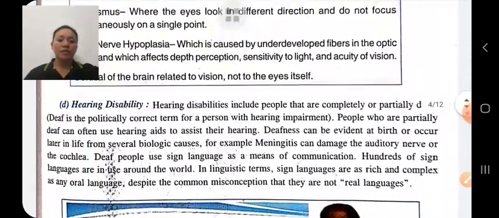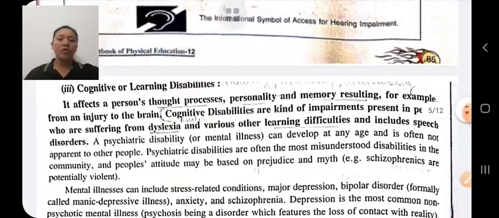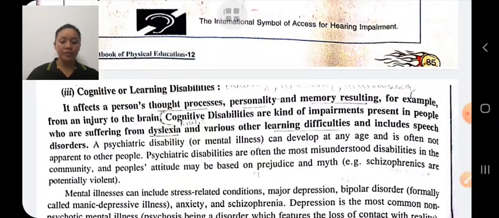Next is cognitive or intellectual disability. It is a cognitive or learning disability. It is a neurological disorder, related to the nervous system, in which it creates hindrance for an individual to store, process, and produce information.